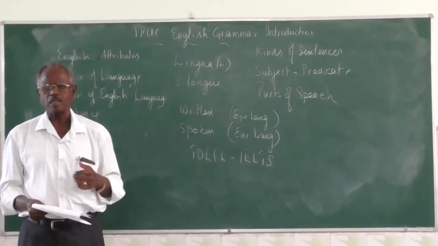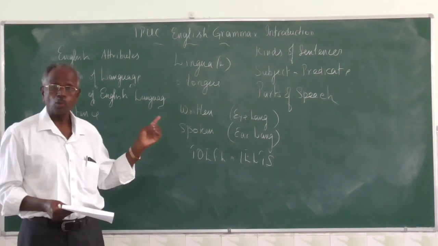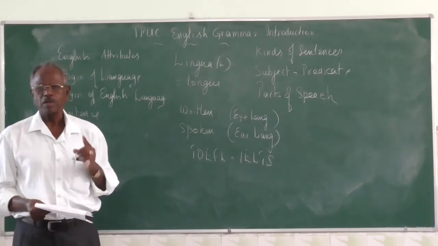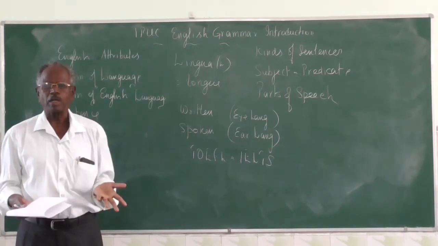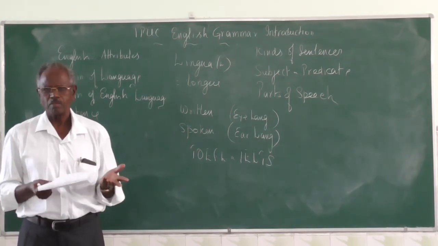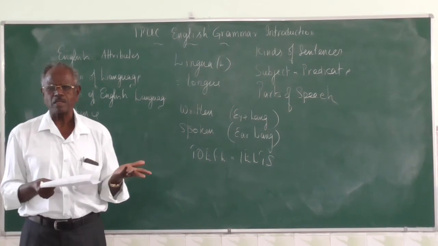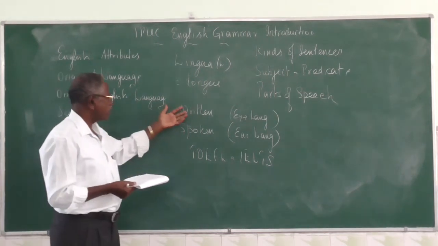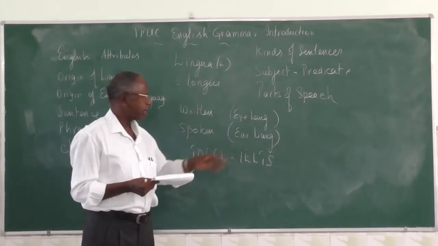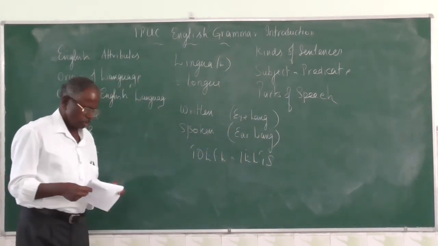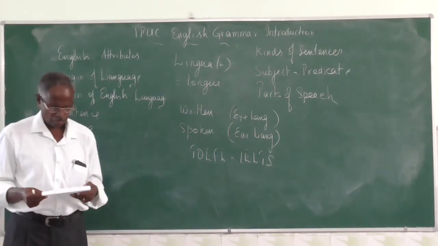Then you have to answer. That means if you understand, you will be able to answer. That means spoken English has become so important. Today, what am I doing? I am only speaking or listening. So this was written English and spoken English. This is called eye language. This is called ear language.